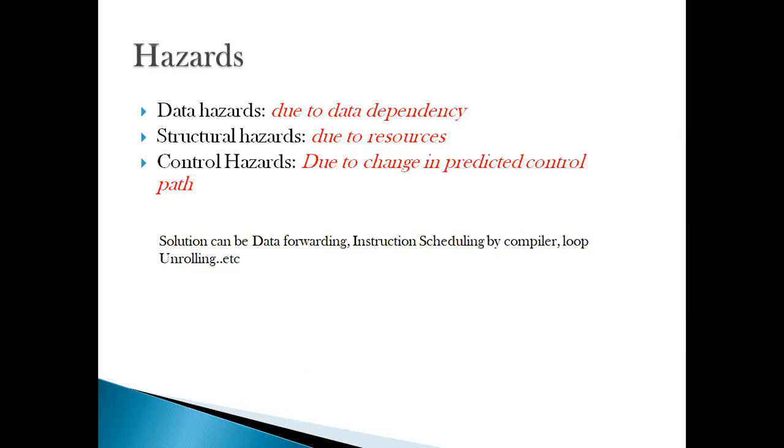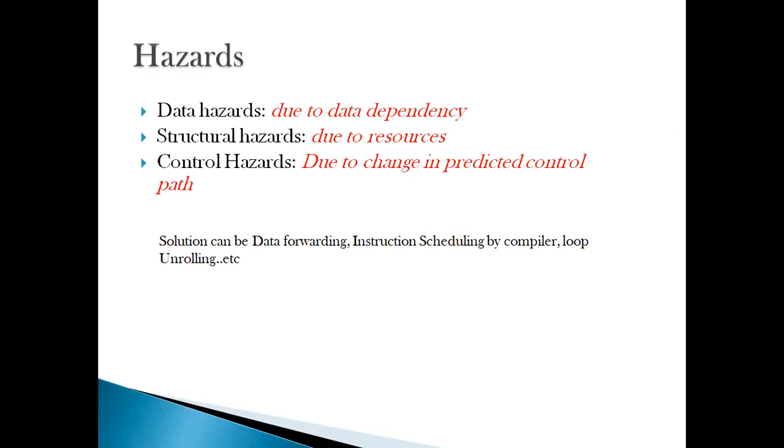Control hazards occur due to a change in the predicted control path. For example, I have a branch instruction which is getting implemented, a branch not equal. Suppose I had filled my pipeline with the condition of not equal, to move into that loop. But my operands' current status indicates that the two entities being compared are equal. So I now had to stop the branch and take another path.